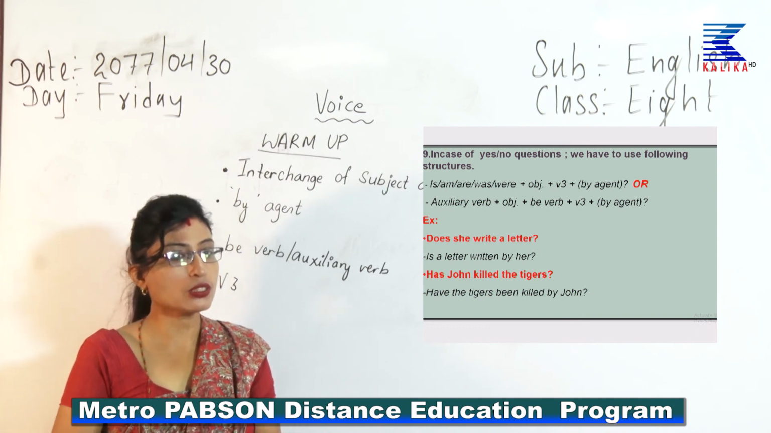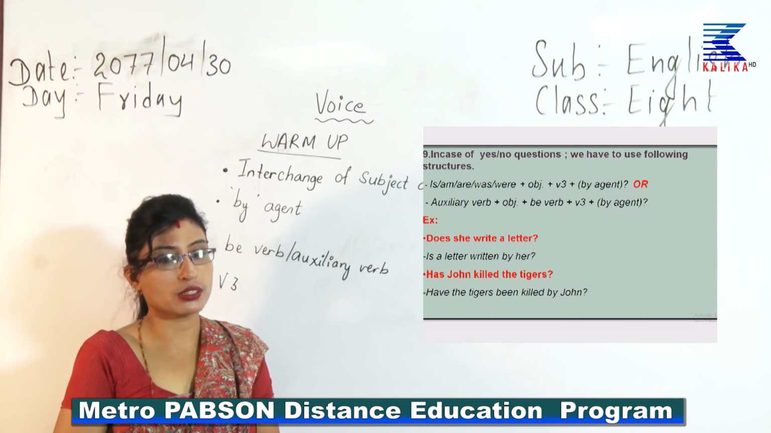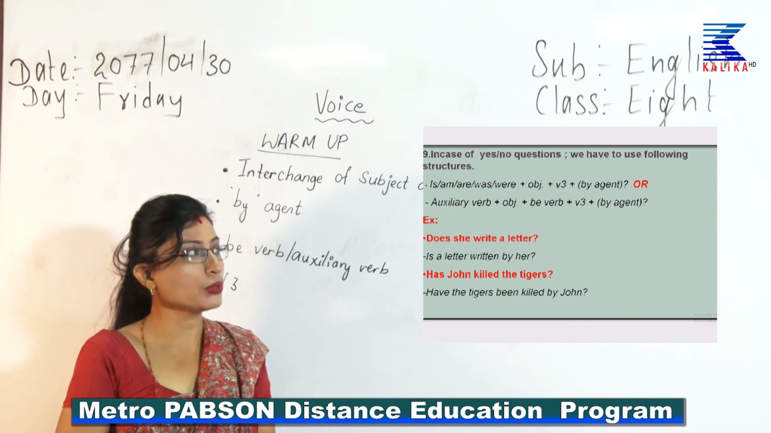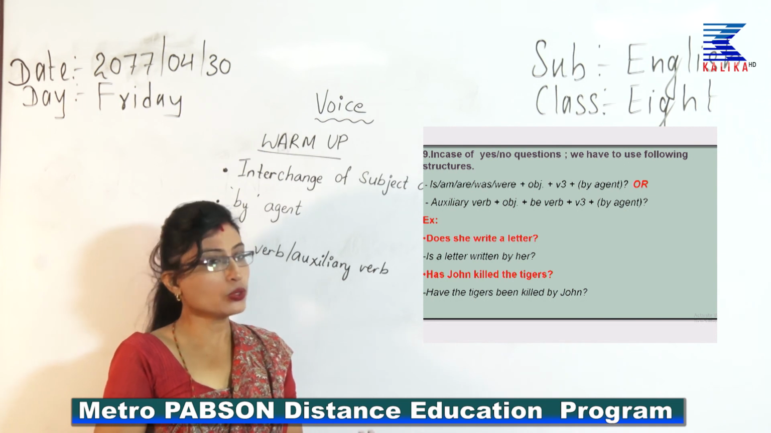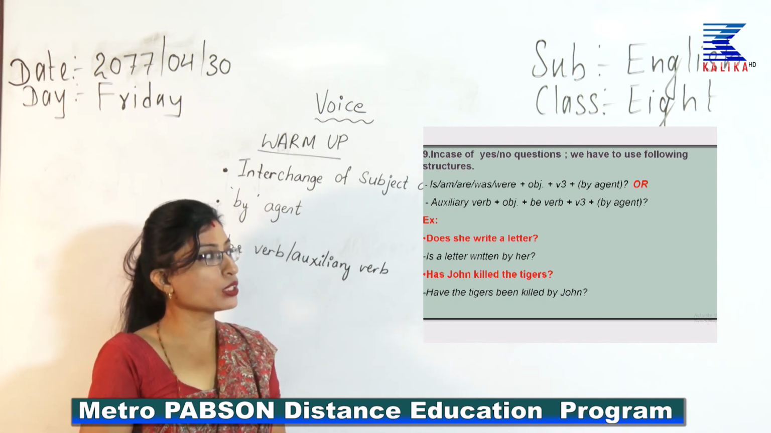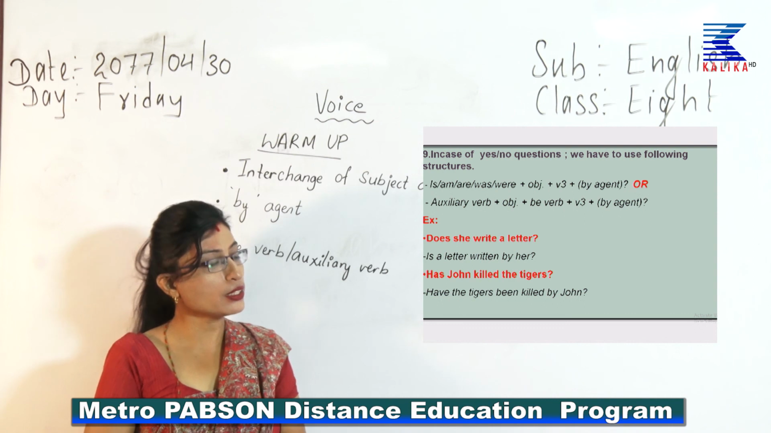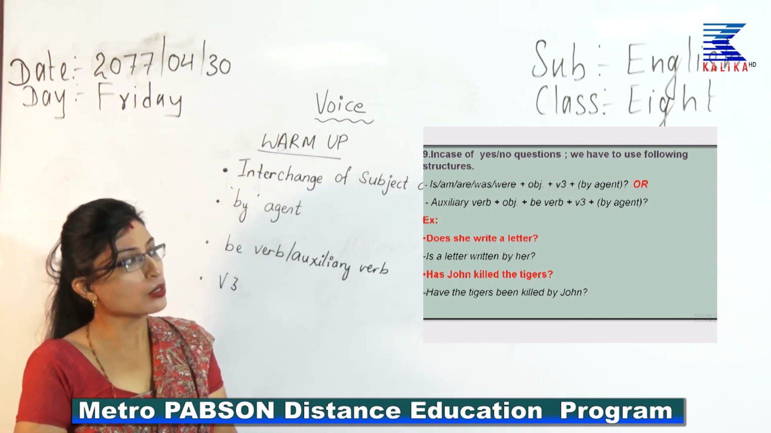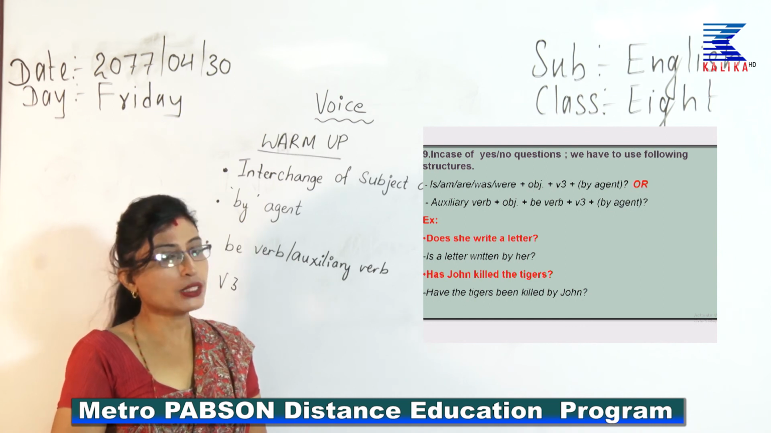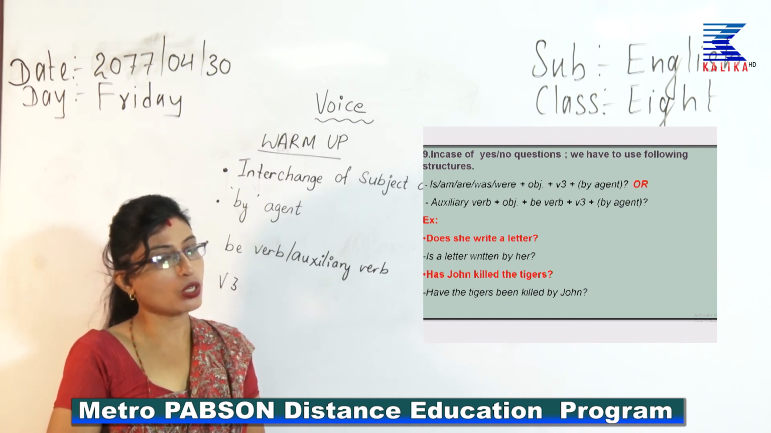You have already understood, I think, dear students. Yesterday I said when something is in brackets, that is optional. Sometimes you have to use the other pattern, that is auxiliary verb plus object plus be verb plus verb 3 plus by agent, which is optional.